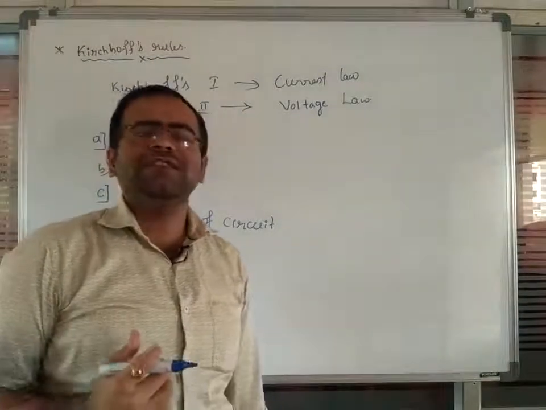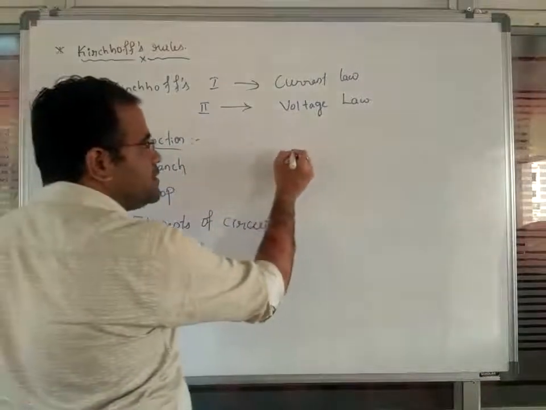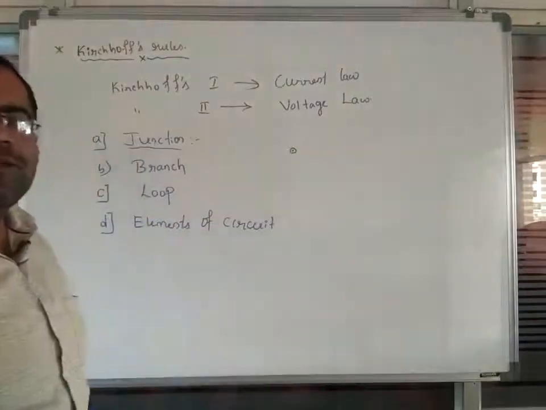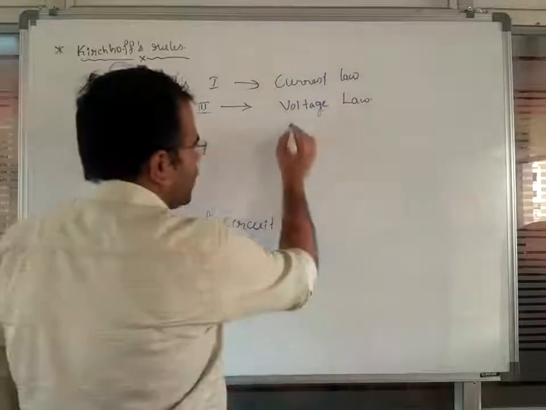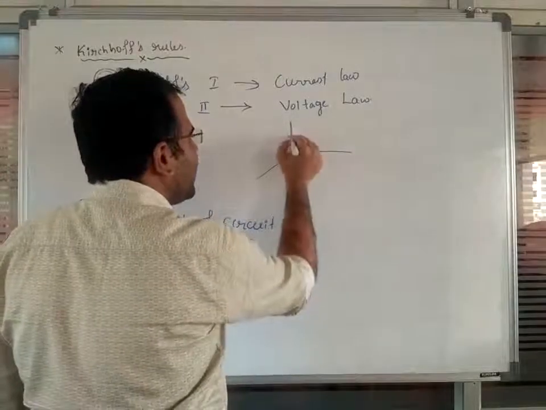So this is called a junction here. Junction, in the sense, is a particular point. Let us assume this is a particular point. At this particular point, at least 3 electric currents should meet.